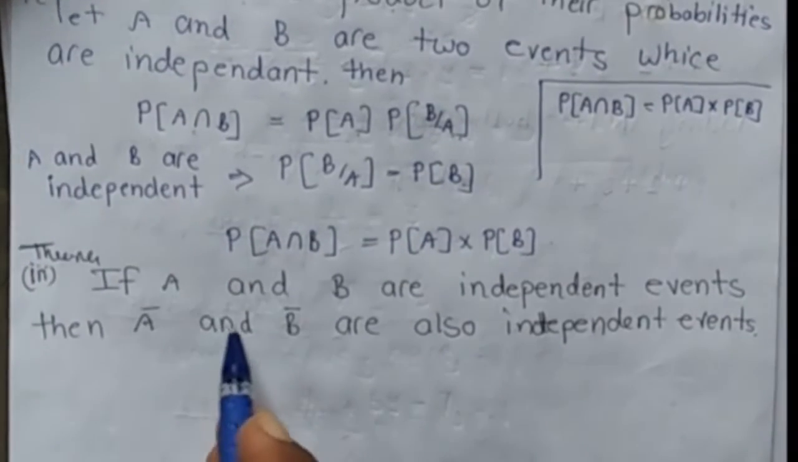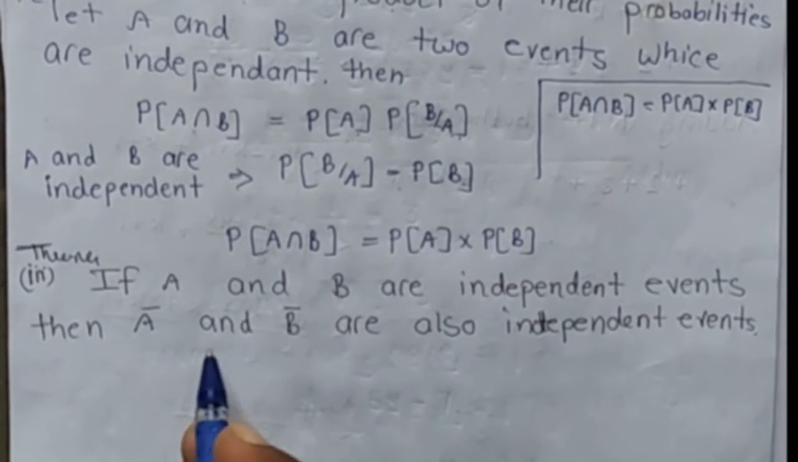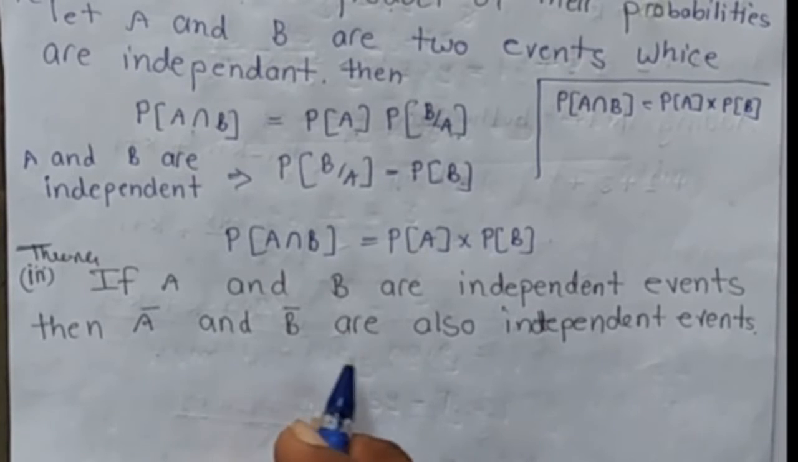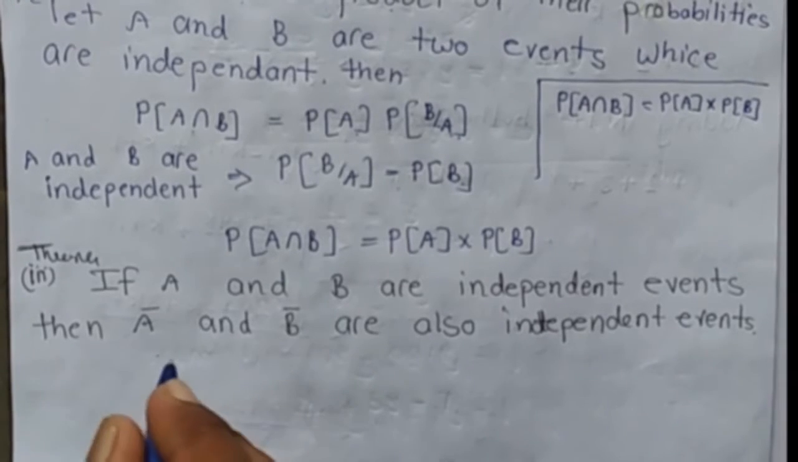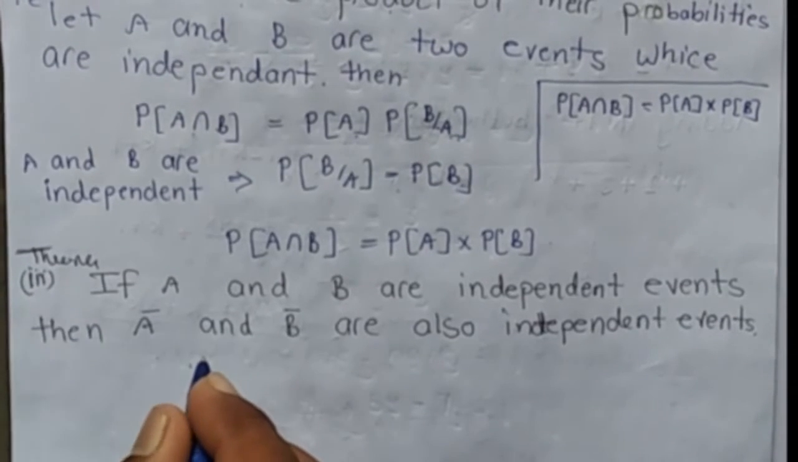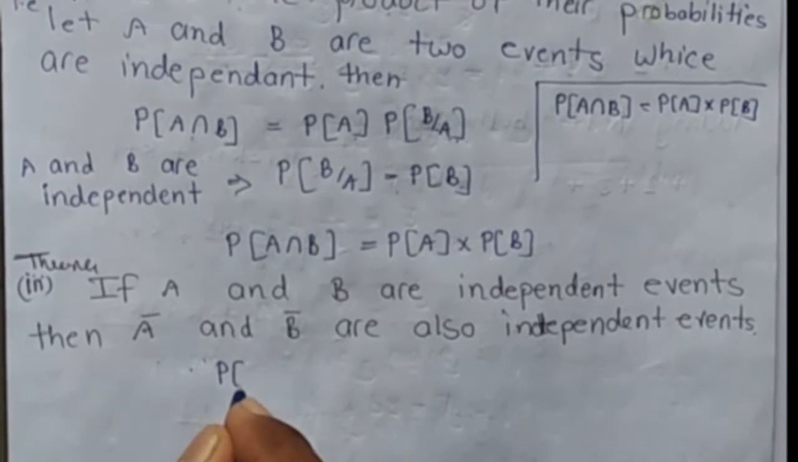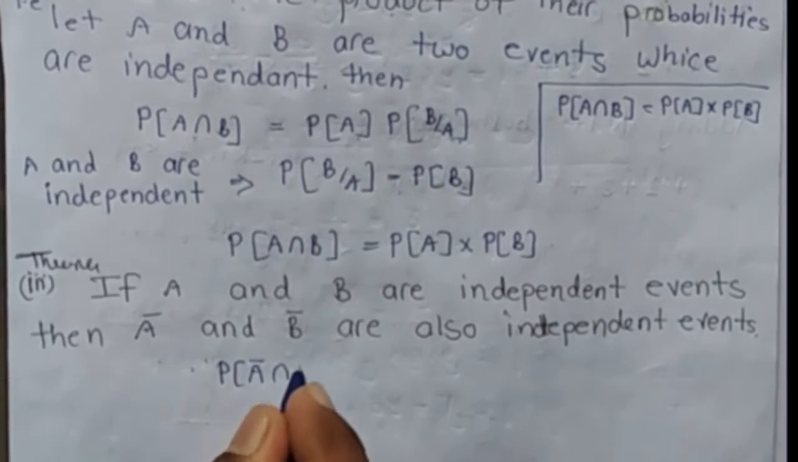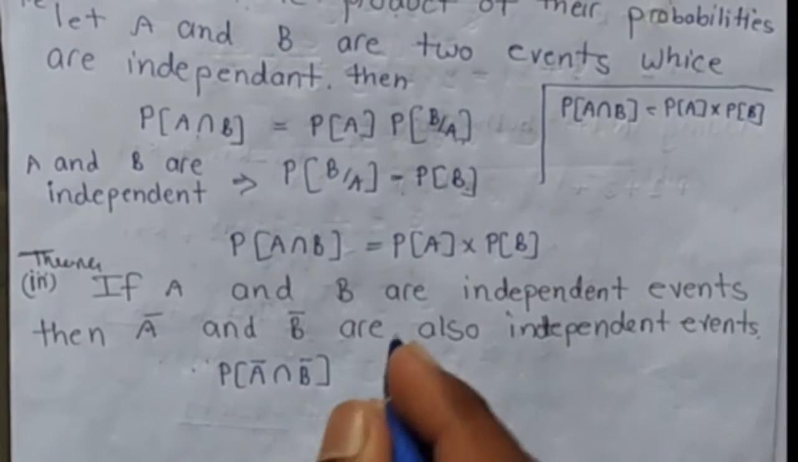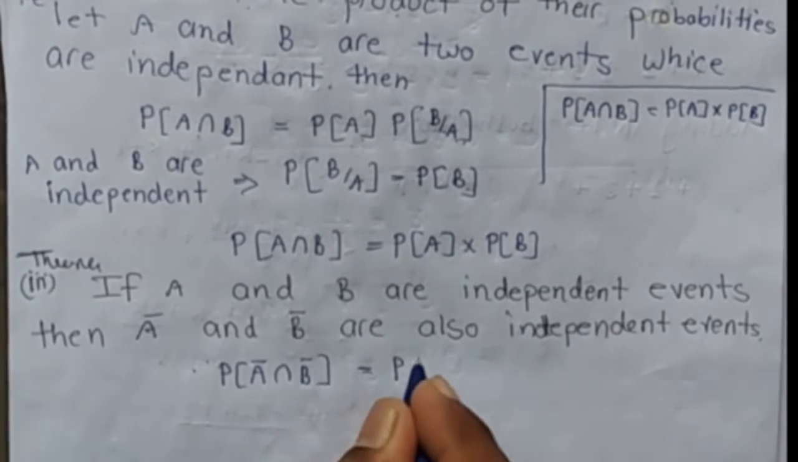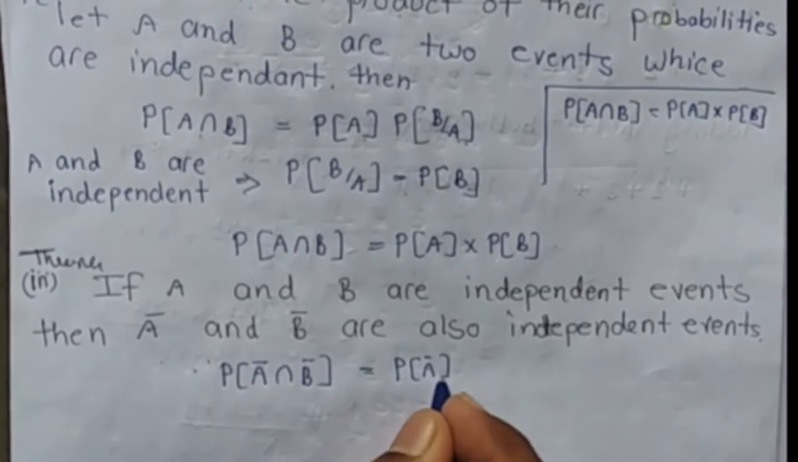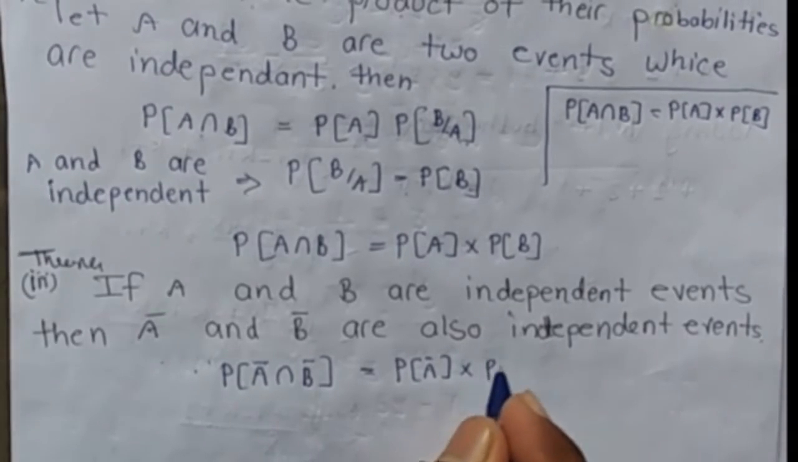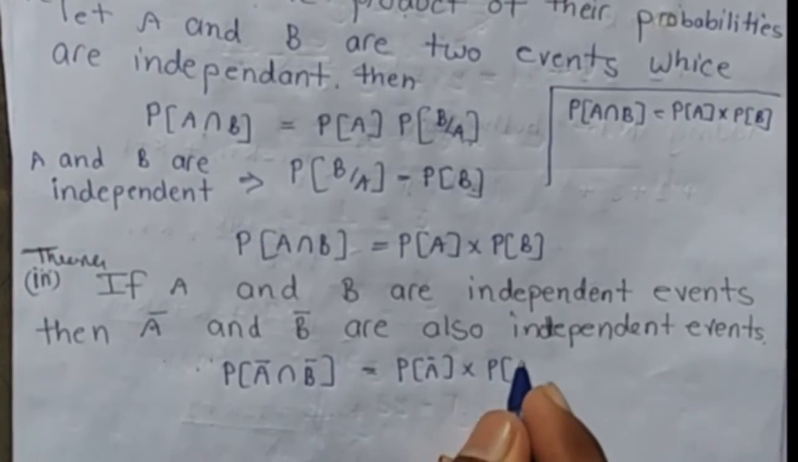Now if A and B are independent events, then A bar and B bar are also independent events. Means we have to show that probability of A bar intersection B bar is equal to probability of A bar into probability of B bar.